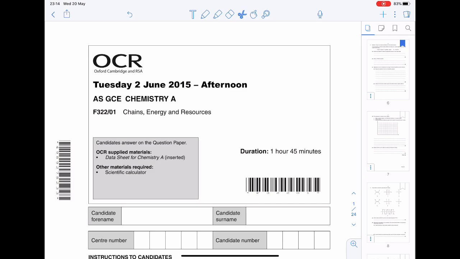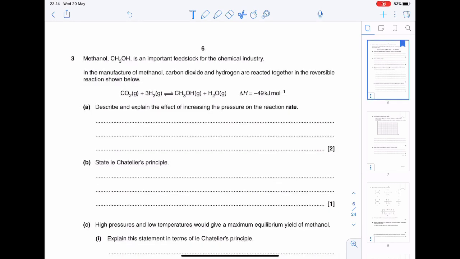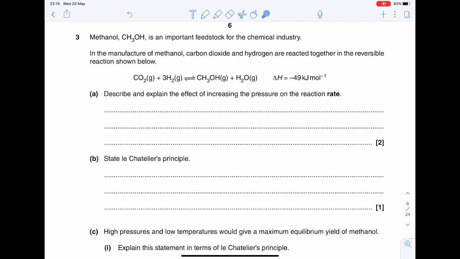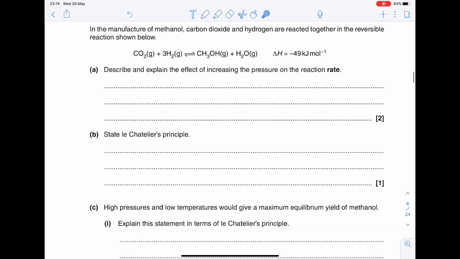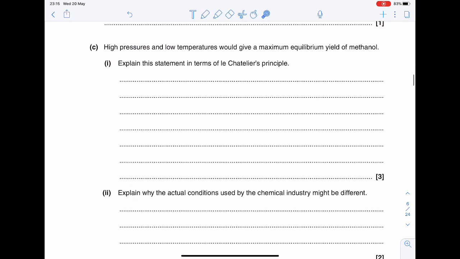We'll do one more, which is 2015, and question 3. So question 3 talks about another way of making methanol, which is using carbon dioxide and hydrogen, and the forward reaction is endothermic, and they're all gases. The left-hand side are 4 moles of gas, and the right-hand side is fewer, and it's 2 moles of gas. We're going to skip these questions and go straight to part C.